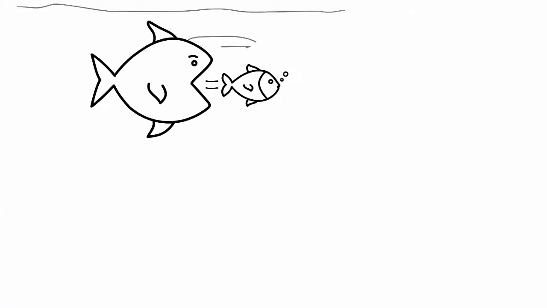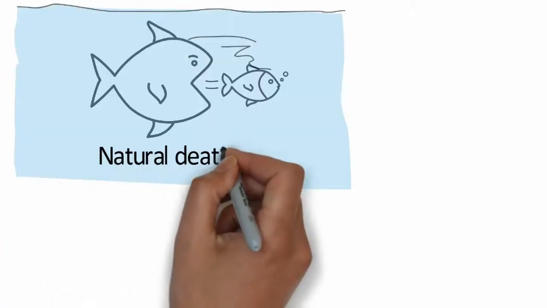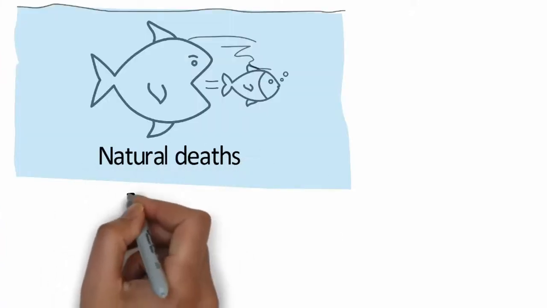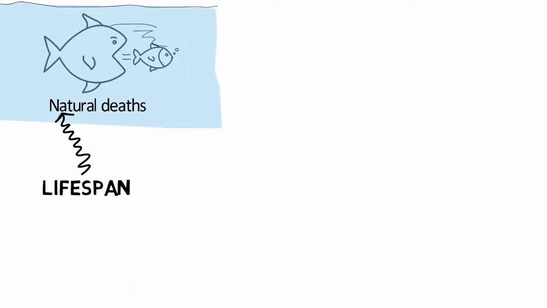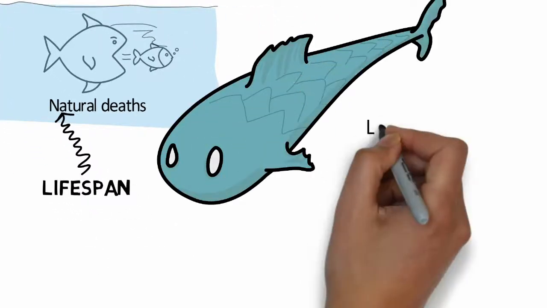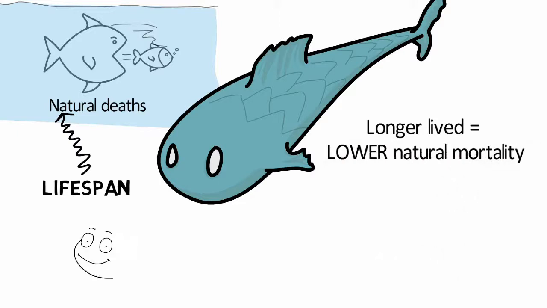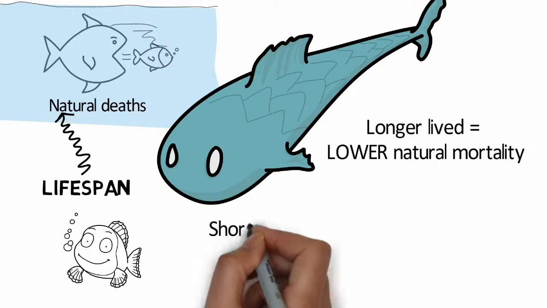Some of these things can be hard to measure in the ocean, especially natural deaths. Luckily, there are some general relationships between the lifespan of a fish and its natural mortality. For example, if a fish lives for 100 years, it has a low natural mortality, but if it lives for 2 years, it has a high natural mortality.